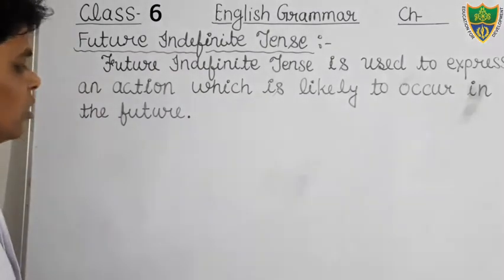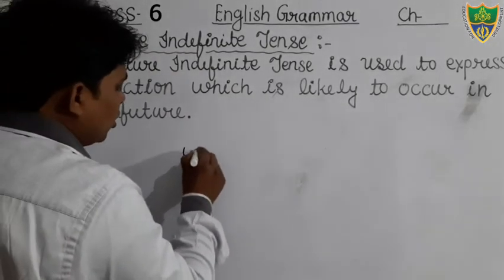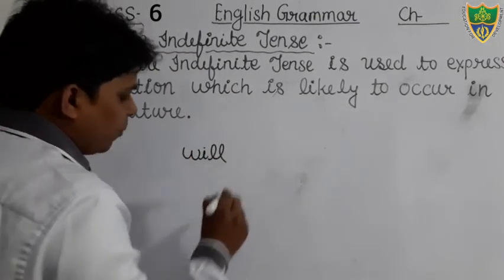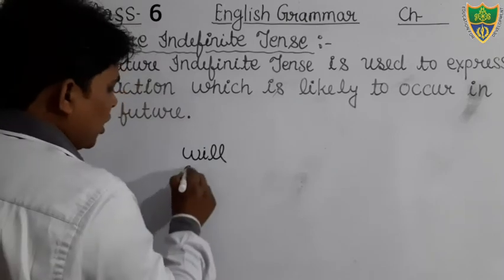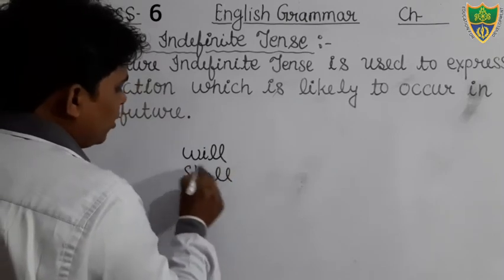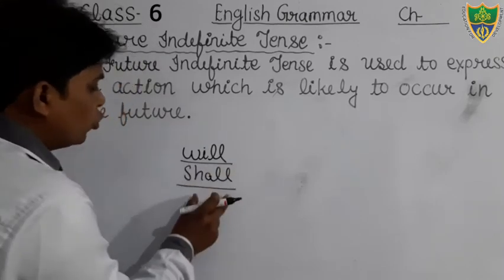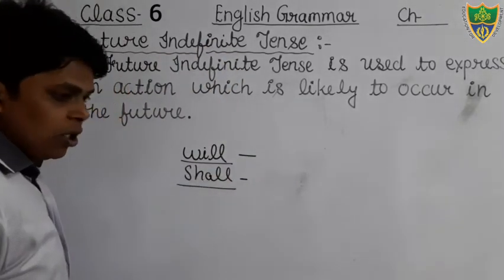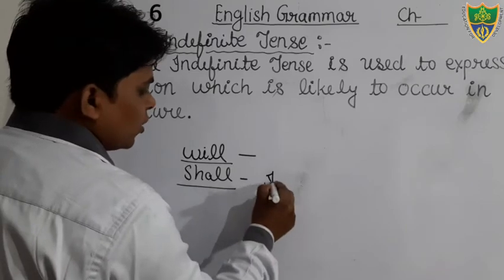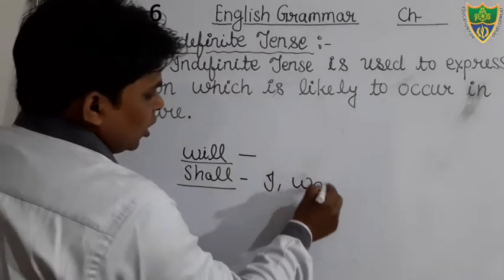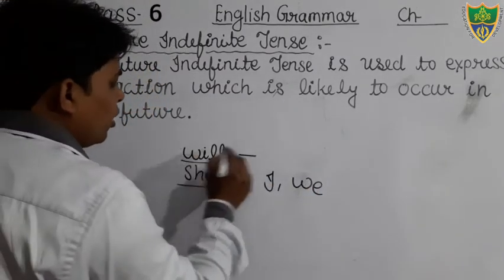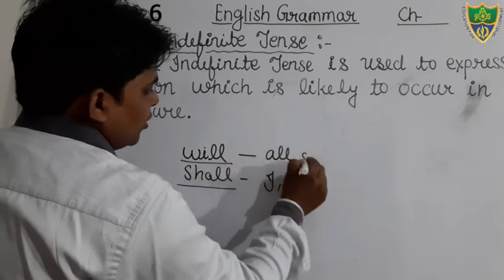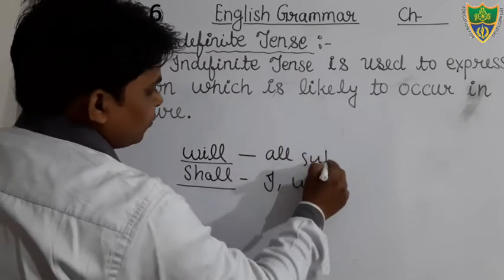Yes students, and in this tense we use two helping verbs, will and shall. No need to write, you only keep in your mind. We use shall with I and we, and we use will with all subjects besides I and we.